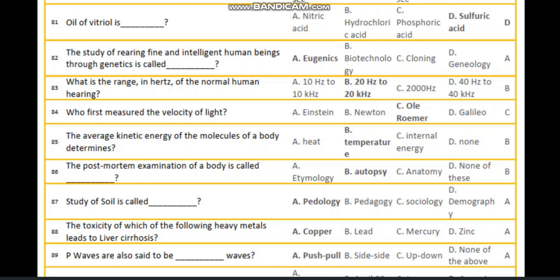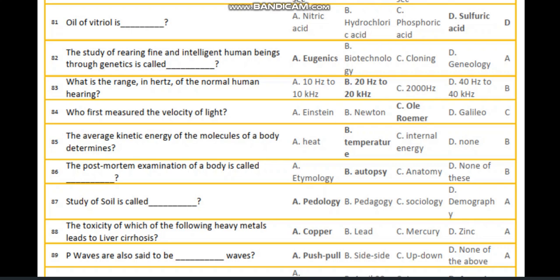Next, what is the range in hertz of normal human hearing? 20 hertz to 20 kilohertz. Next, the average kinetic energy of the molecules of a body determines temperature. Next, the post-mortem examination of the body is called autopsy. The study of soil is called pedology.